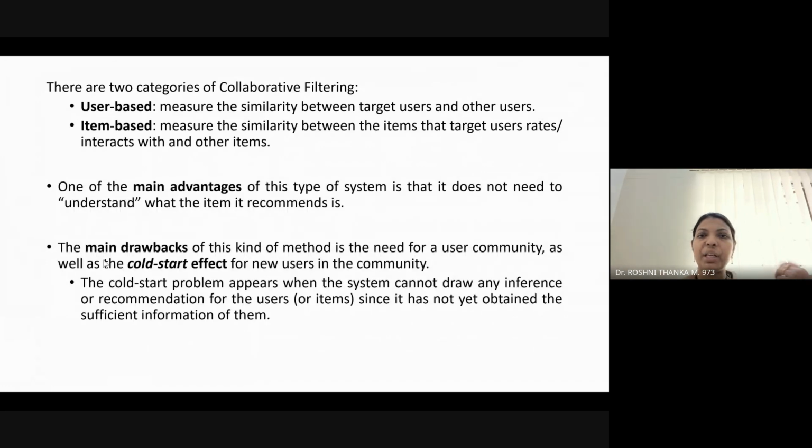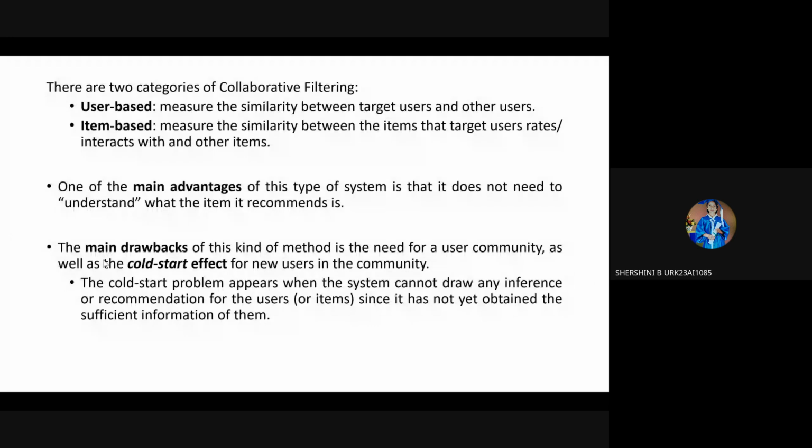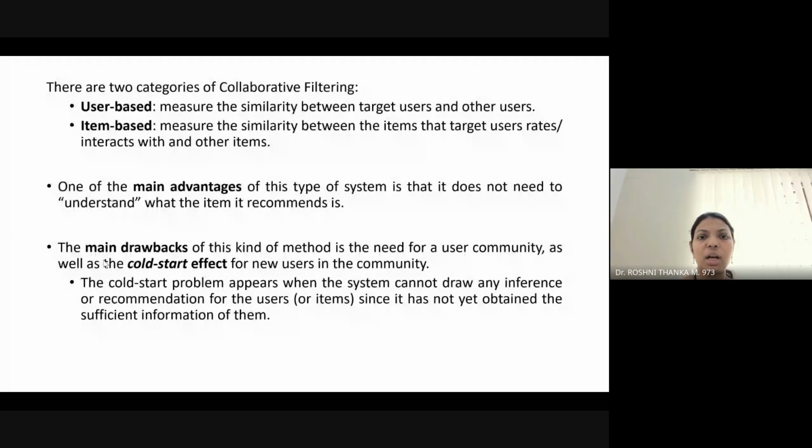When we have a previous history about a particular user or a particular item, it is very easy to suggest, right? Because we know which items are similar to this item and which users are similar, since we already have a past history about them. But when a new item comes in which doesn't have a similarity, suggesting this new item is very difficult. That is what is called the cold start effect.